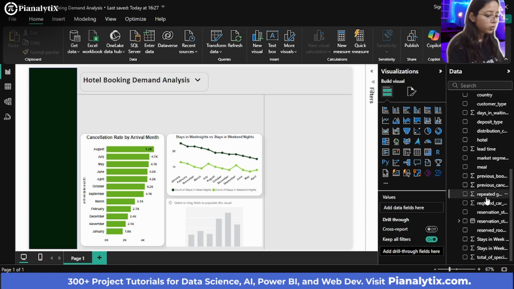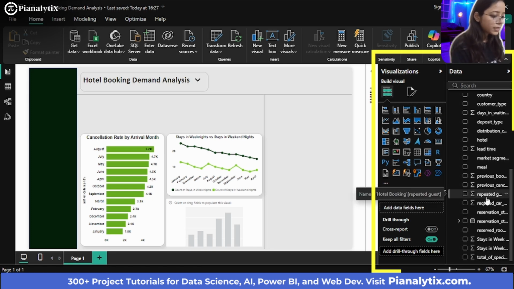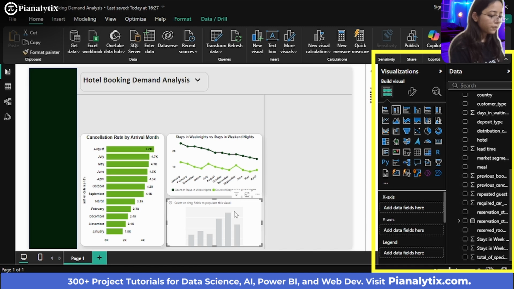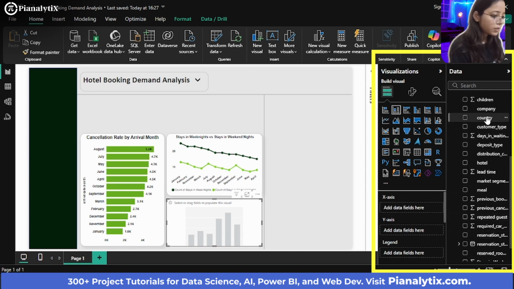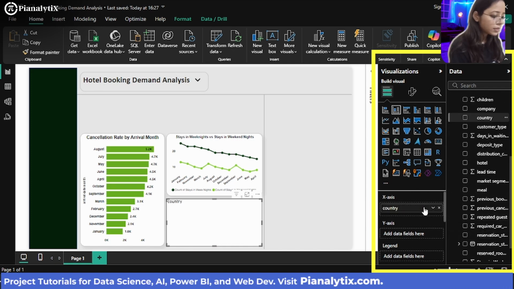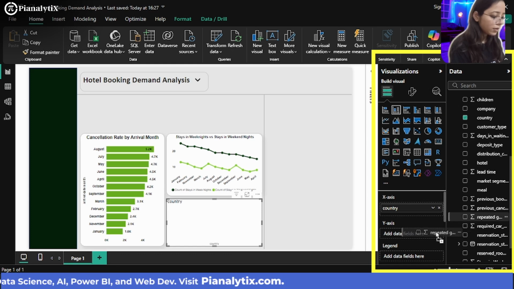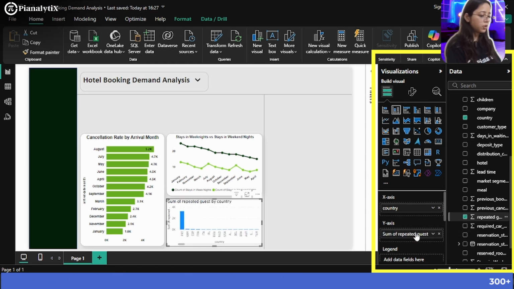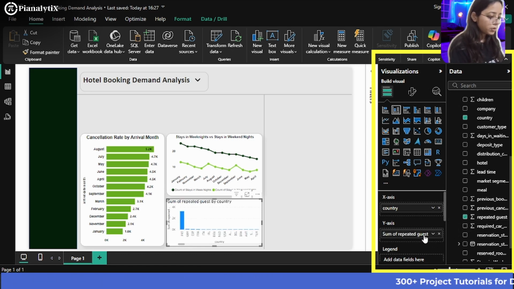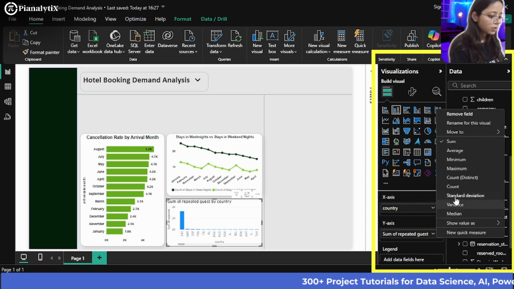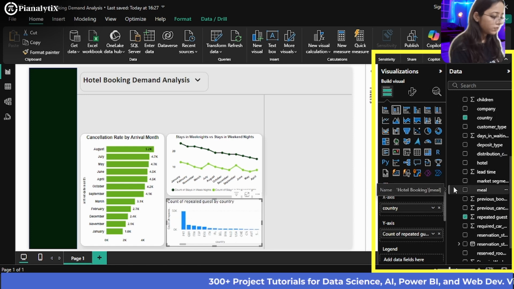So what we are going to do is, for example, you can just select on the visualization first here, and we will click here. But before that, we want to see the country. We want to make sure that the country is in the x-axis. So we'll just drag it all the way to the x-axis. And I will click here. And I will just push it to the y-axis. And I don't want to see the sum of this. I just want to see the count of each.